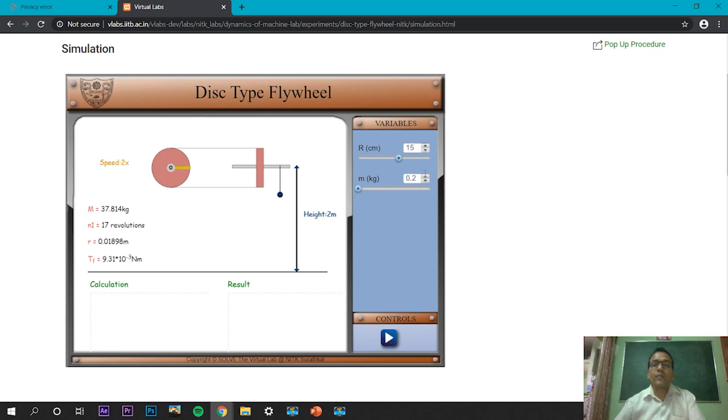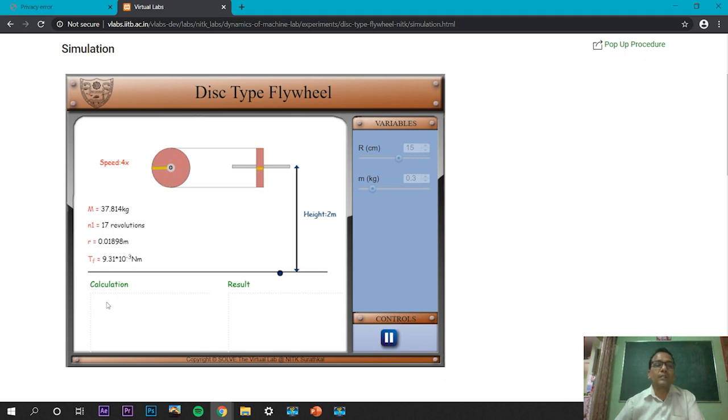And now we can reperform this by changing this mass, that is now 300 gram, and let's keep this as constant. Again, let's start. So by changing this mass from 0.2 to 0.7 kilogram, we can get different values of n2, omega, and time, and make an observation table and perform the calculation.